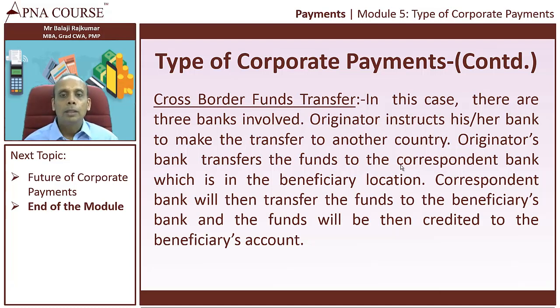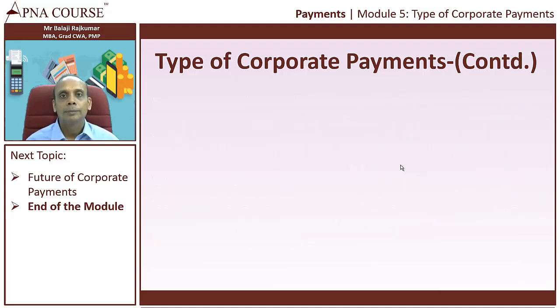In that case, the Indian bank approaches a correspondent bank, and the funds transfer happens from the originating bank to the correspondent bank, and then the correspondent bank to the beneficiary's bank. And then the beneficiary's bank credits the amount to the beneficiary's account.